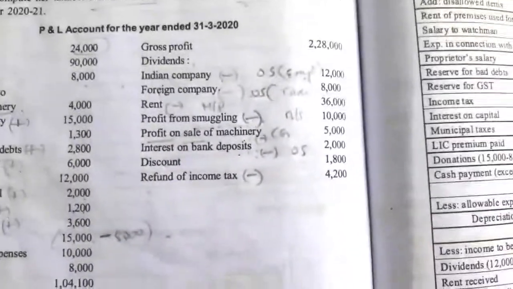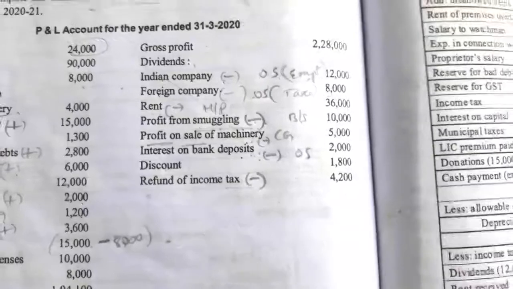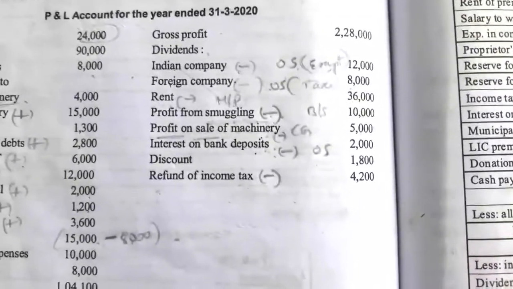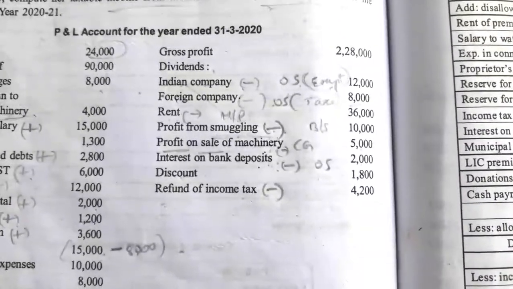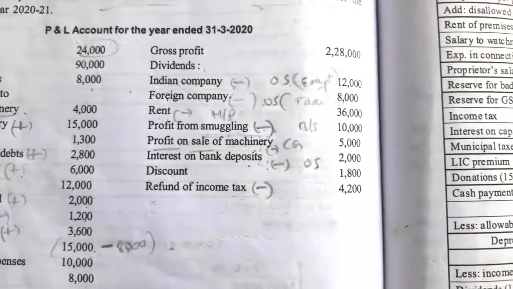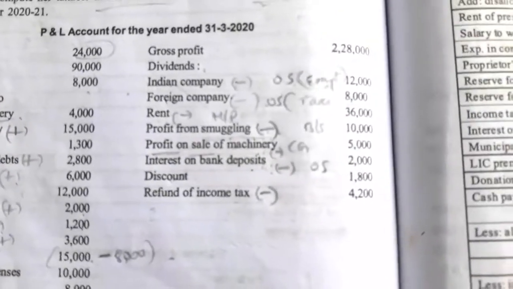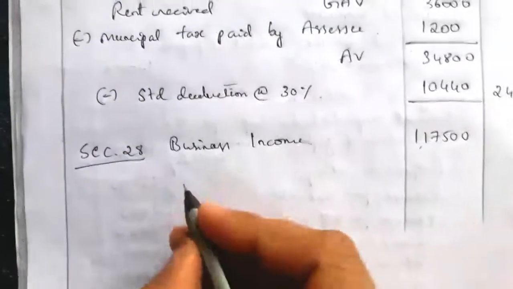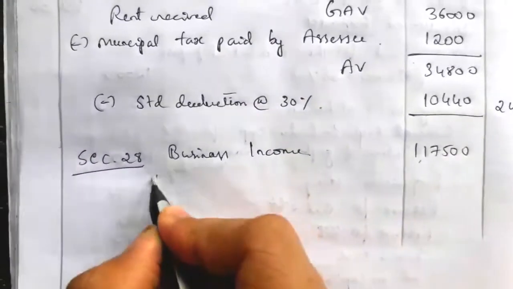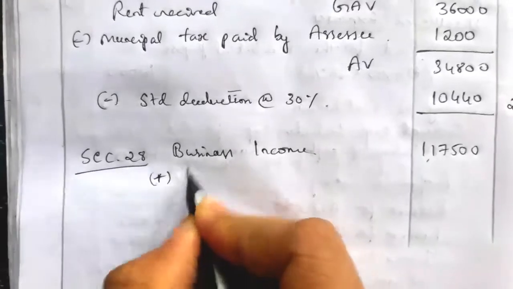So this profit from smuggling is an illegal business. From an illegal business, if SSC gains any profit, that is also taxable under section 28. So this profit from smuggling we have to take under the head section 28 separately. Okay, so this one we have to add here, profit from smuggling.